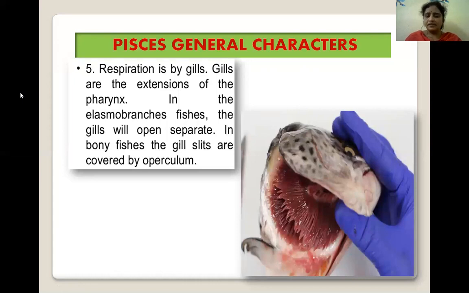Next, respiration is by the gills, or the extensions of the pharynx. In the elasmobranchial fishes, the gills will open separately. In bony fishes, the gill slits are covered by the operculum. We can see here this diagram, which shows the gills in fishes.